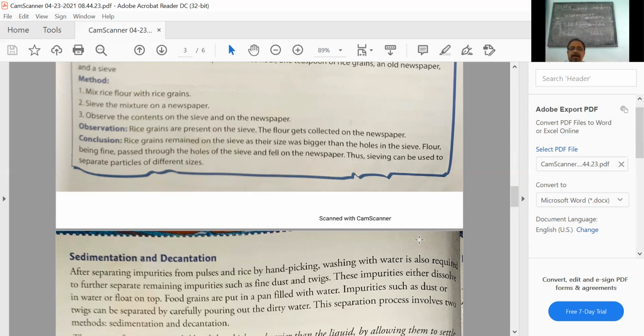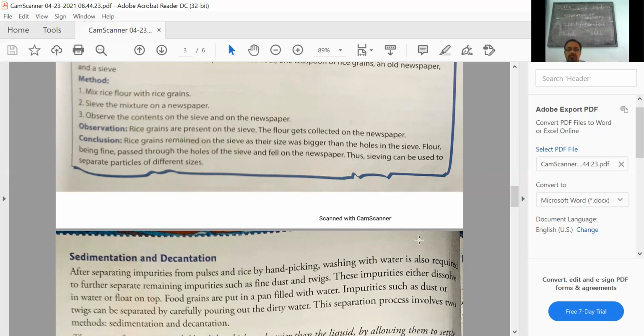This has to be done carefully so that the sediment does not come in contact with the clean liquid. So this process together we call sedimentation and decantation. It is actually a single method of separation of a solid-liquid mixture where the solid is insoluble in the liquid and it is heavy enough to settle down.